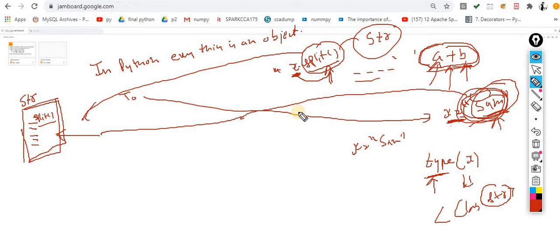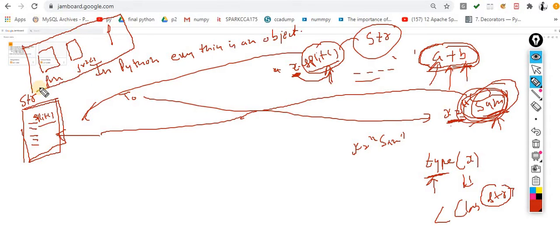So now you guys are a little bit familiar with classes and with methods as well. Earlier, these were randomly placed functions: function 1, function 2, function 3, function 4, function 5. Now I place them into one unit, and now these functions become methods. This is the only difference between a function and a method.